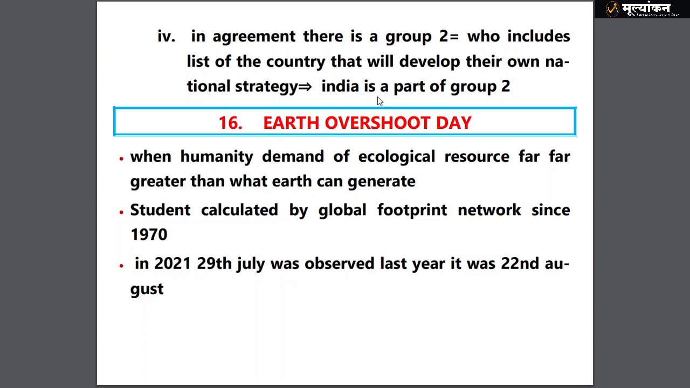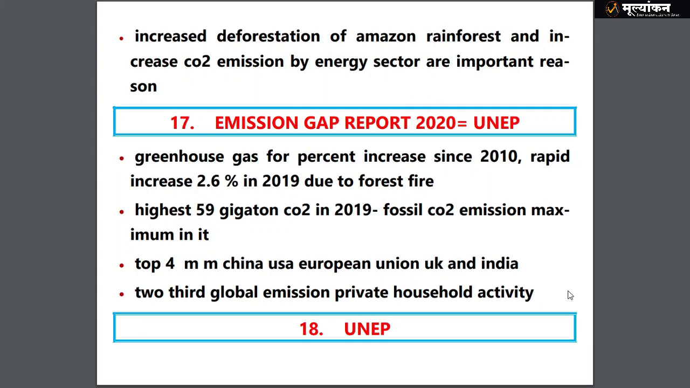Then we have Earth Overshoot Day, when human demand increases and Earth's regenerative capacity lags behind. That is the Overshoot Day. This year it was observed on 29th July, and last year it was on the 22nd August. Then the most important reason for this overshoot is deforestation in the Amazon forest and increased CO2 emission.